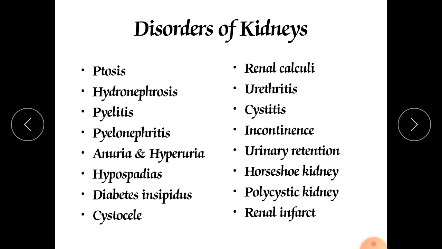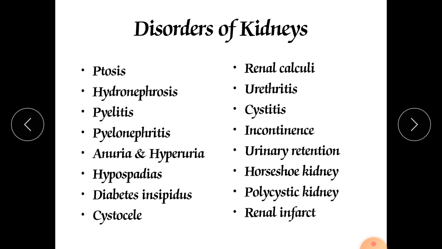Next is renal infarct. Renal infarct can be produced in two ways. Renal infarction is like myocardial infarction. It can be produced either by thromboembolism or by in situ thrombus formation. What is thromboembolism? When a thrombus, a clot, forms in the aorta or in the heart, that is called thromboembolism.